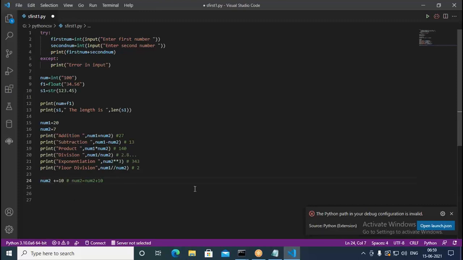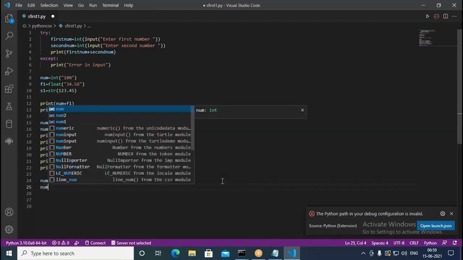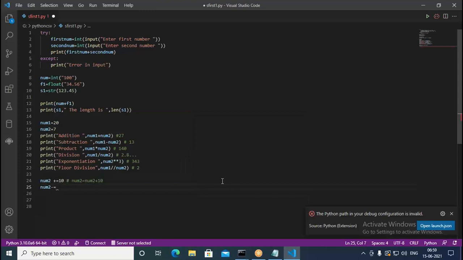Same thing with the subtraction, multiplication, division, with those also you can use in the same way. You can write like this, num2 minus equal to 10. Similarly, num2 star equal to 10, you can write. Sorry, this is not 'and', star you can put, equal to 10.